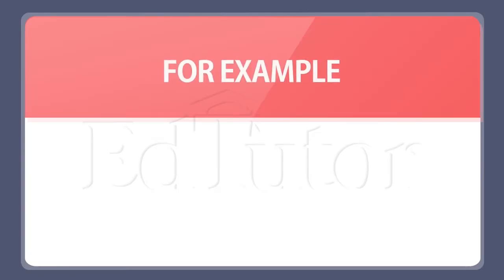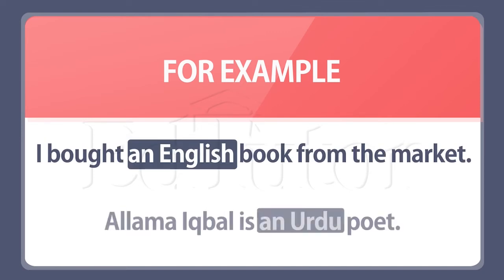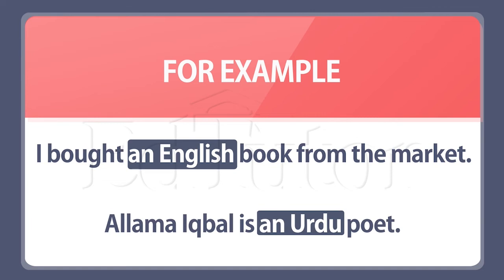For example, I bought an English book from the market. Allama Iqbal is an Urdu poet. If these words are used as descriptive words for any noun, then we will use articles with them. Let's move to the next rule.